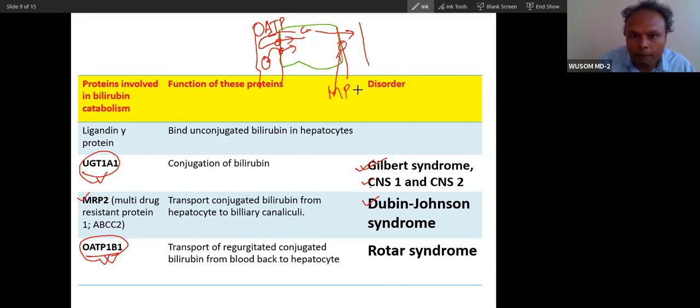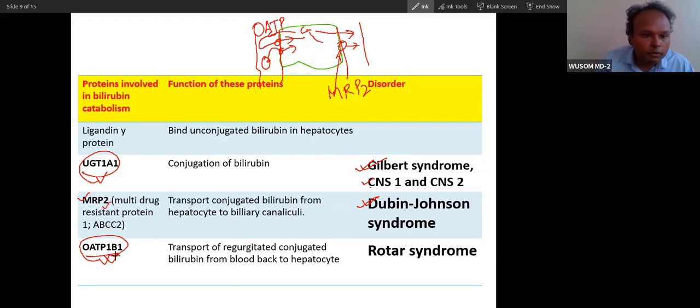If this MRP2 protein is defective, what will happen? This conjugated bilirubin will not be able to go out. So it will regurgitate and then pile up in the blood. That is why this type of disorder is called Dubin-Johnson syndrome, when this protein is defective.